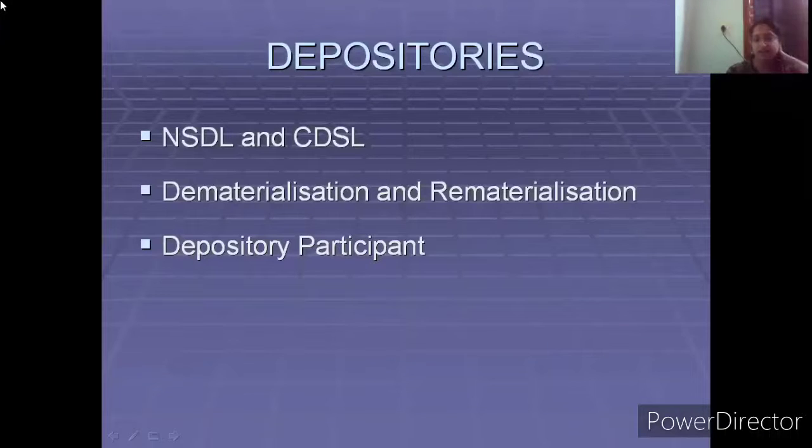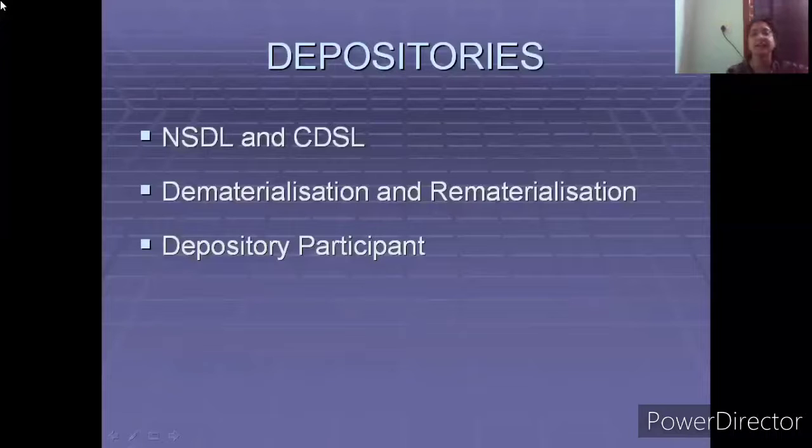Whatever physical certificates were there way back in the early 1990s, 1992 to 1995, when the dematerialization process had started, were converted into electronic certificates. Depositories look into the crediting of these dematerialized certificates into the demat account of the investors.